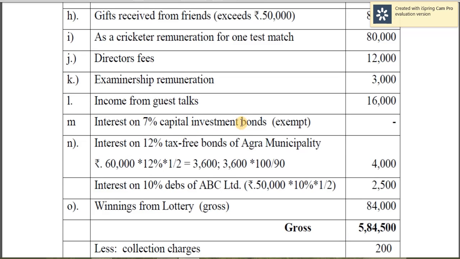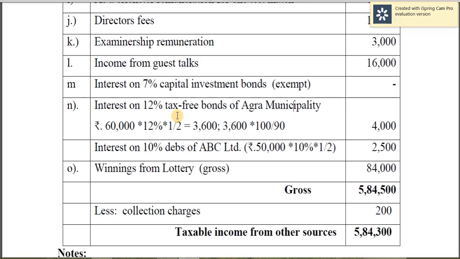Investment in capital investment bonds, so any income from this is exempt. The next, interest on 12% tax-free bonds of Agra municipality. So first you have to calculate the amount by applying the rate, and that has to be calculated for half the year, and then that should be grossed up. Already I explained it earlier.